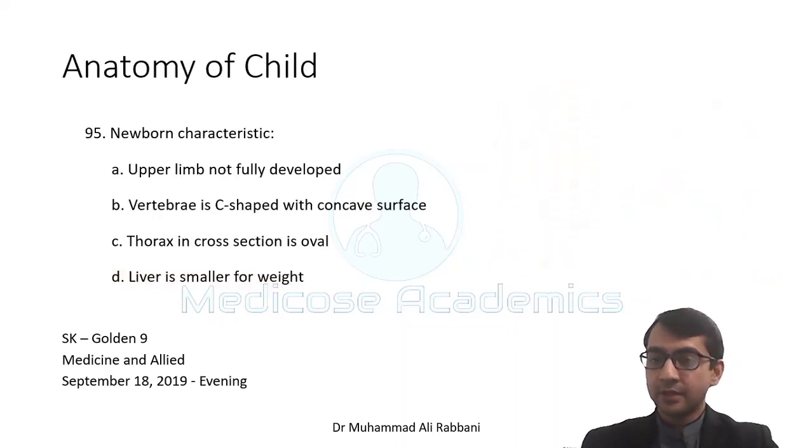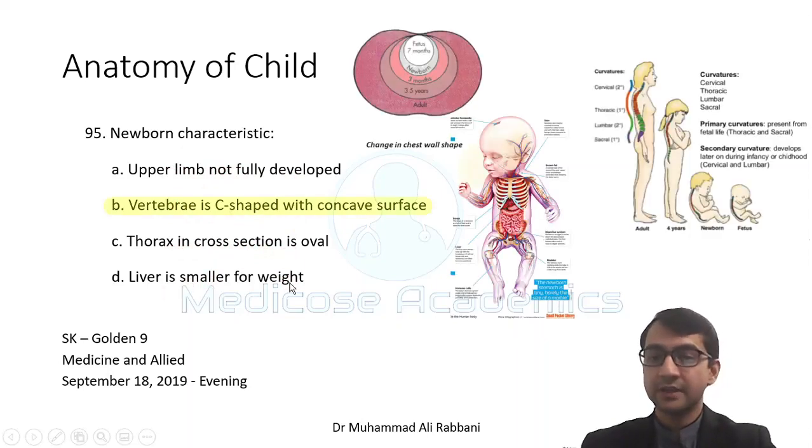Anatomy of child. Normal characteristics. Which is the normal characteristic of a newborn? Upper limb is not fully developed. Vertebra is C-shaped with concave surface. Thorax is cross-sectional, is oval. Liver is small for weight. The correct answer here is vertebra is C-shaped.